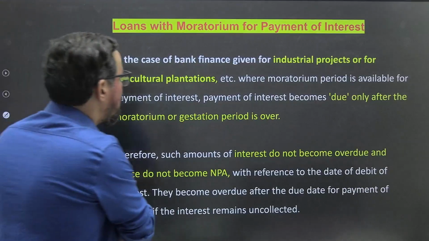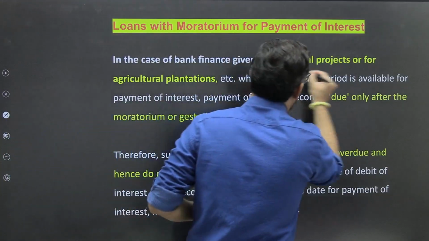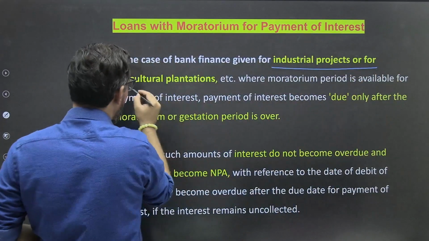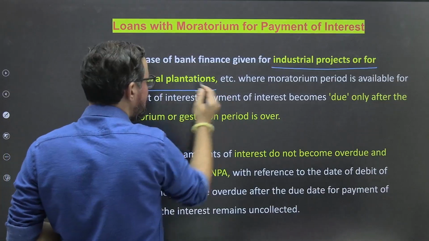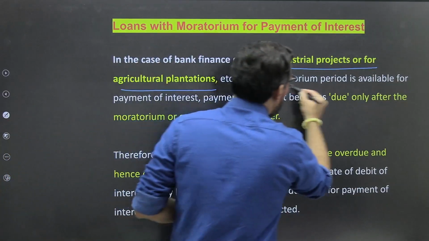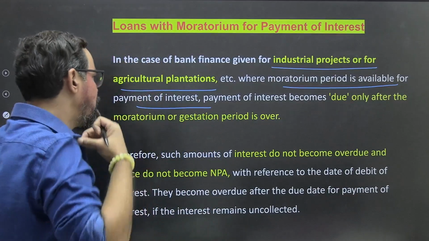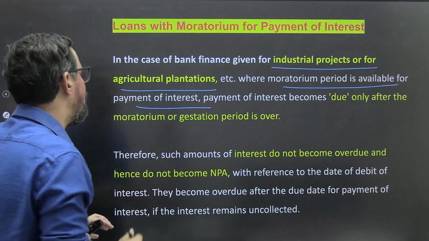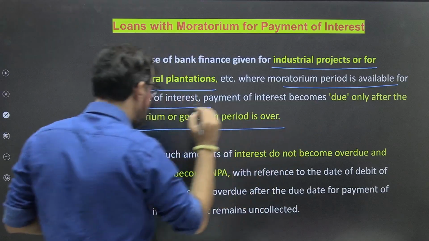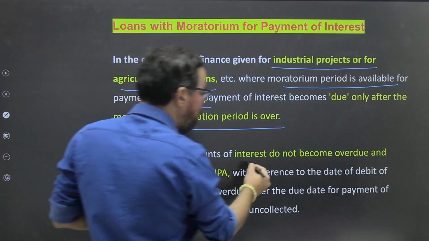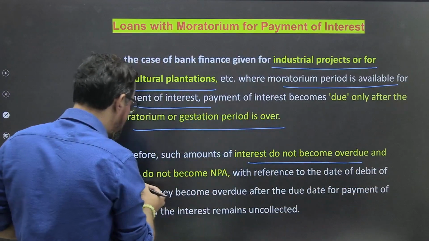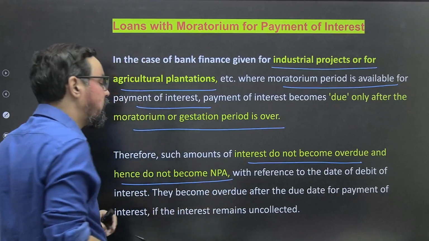So, in the case of bank finance given for industrial projects and agriculture plantations, where a moratorium period is available, payment of interest becomes due only after the moratorium or gestation period is over. So such interest does not become overdue and hence does not become NPA.